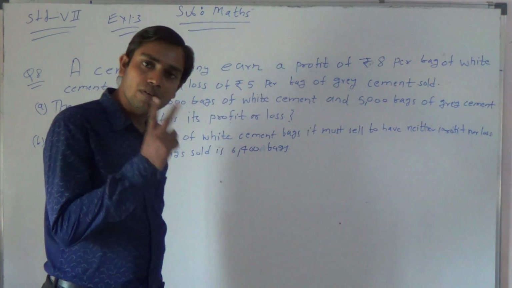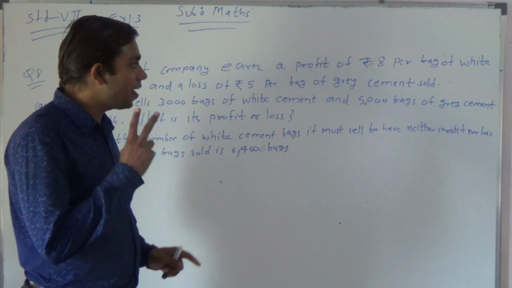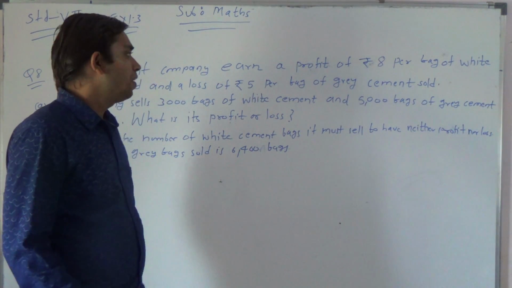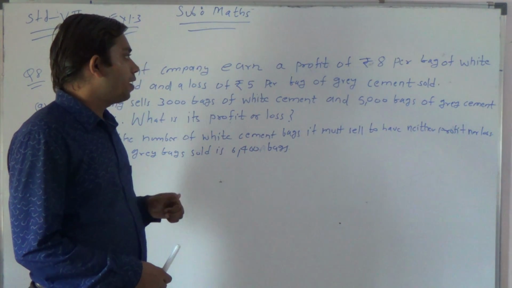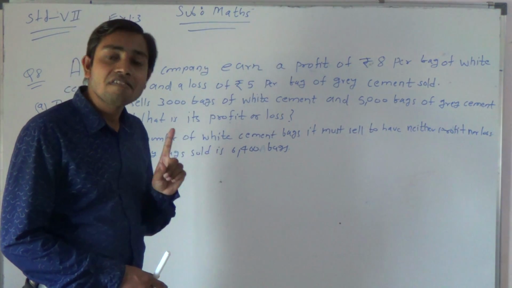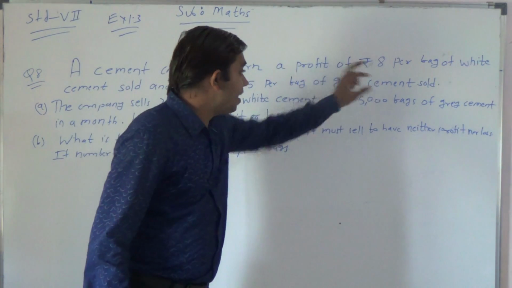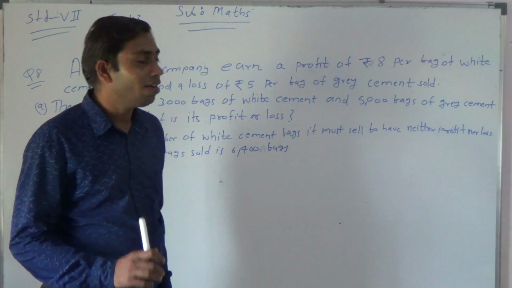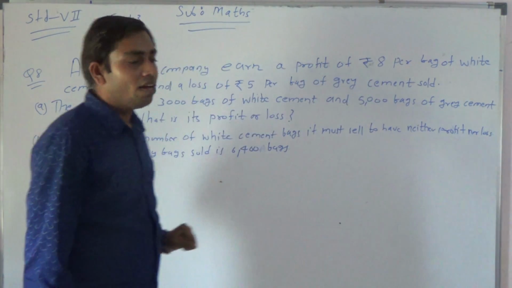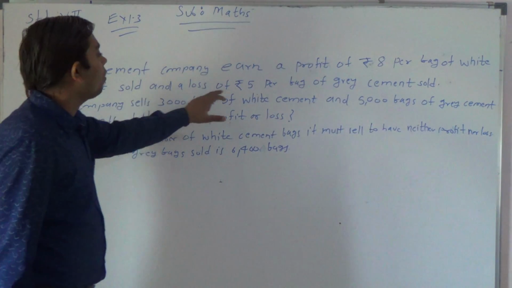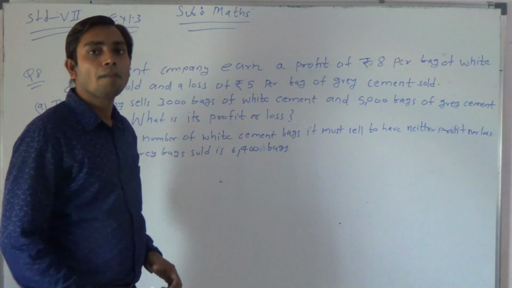There are two kinds of cement in that company, white and grey. On every white bag he gets a profit of 8 rupees, but on a grey bag he is getting a loss of 5 rupees per bag.